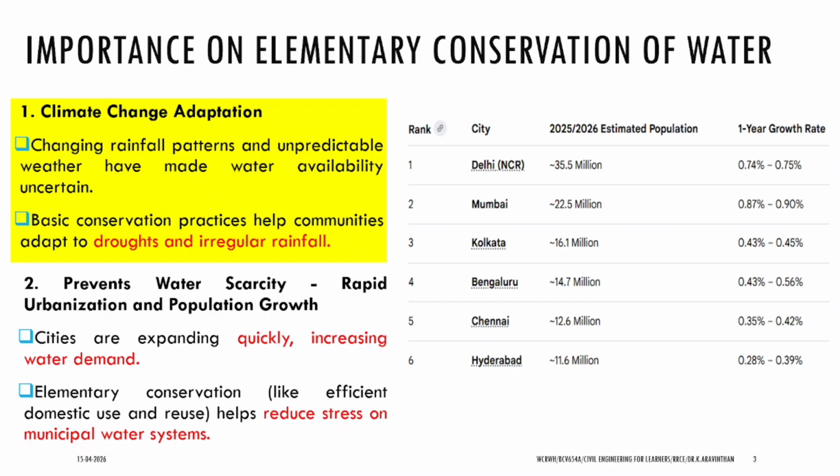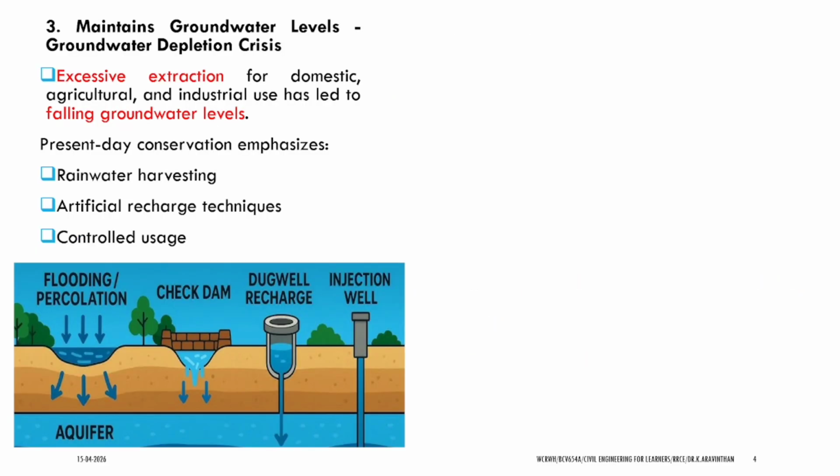We know that year by year the population is growing, so the demand will increase. While this demand grows, we don't have a natural pattern of increasing rainfall. The rainfall is constant throughout the year. This is a natural process, we know that. Now we should have a conservation practice in order to meet this demand. Since the population and the amount of facilities increase, we need more water for different purposes. For this reason, we have to have a water conservation practice.